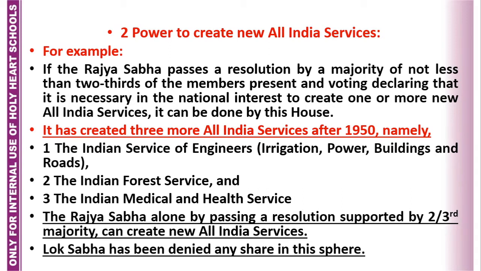It has created three more All India services after 1950. Students, you know, our constitution enforced in 1950, and that time many All India services were mentioned in the constitution. But later on, it can be felt that there is a necessity of creating new All India services. More requirement is there. So this can be done only and only by the Rajya Sabha.